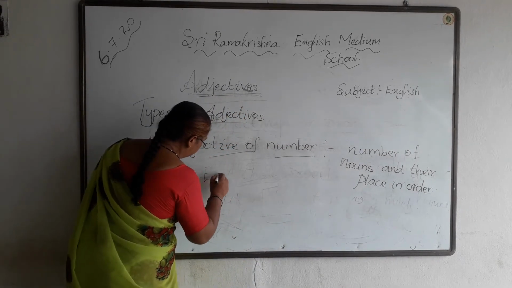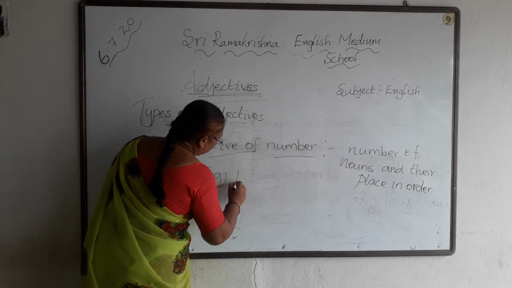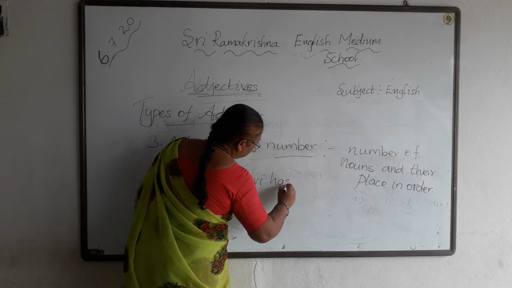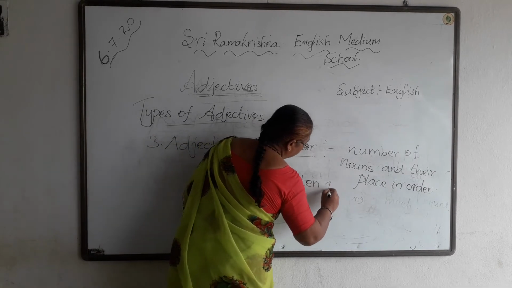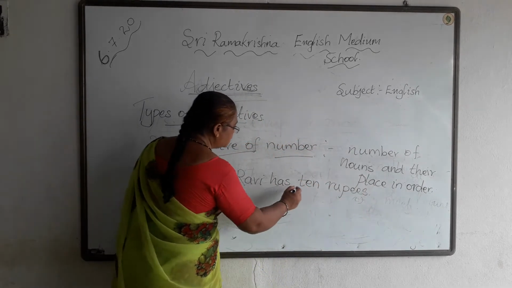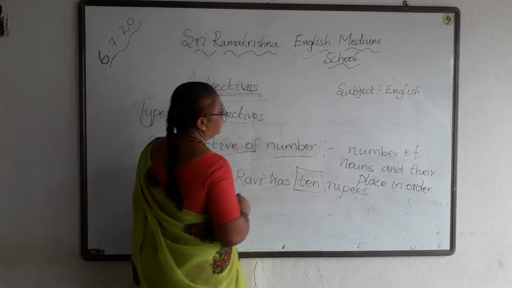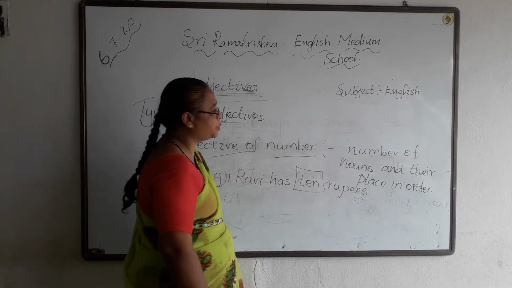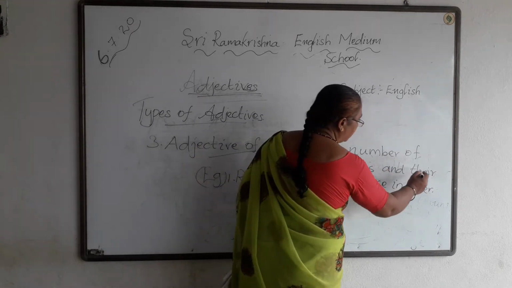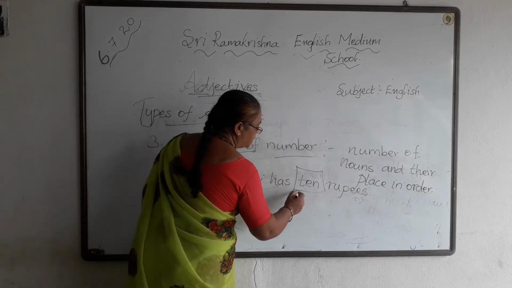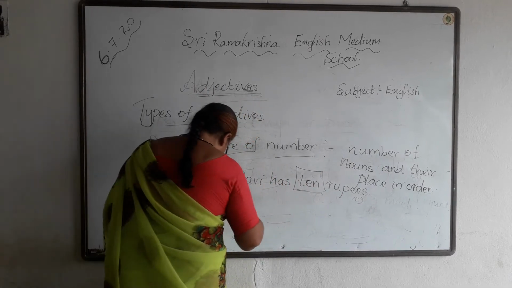Example: Ravi has 10 rupees. So this 10 is the adjective of number. Adjective of number is used to show the number of nouns and their place in order. Example: Ravi has 10 rupees. This 10 is the adjective of number.